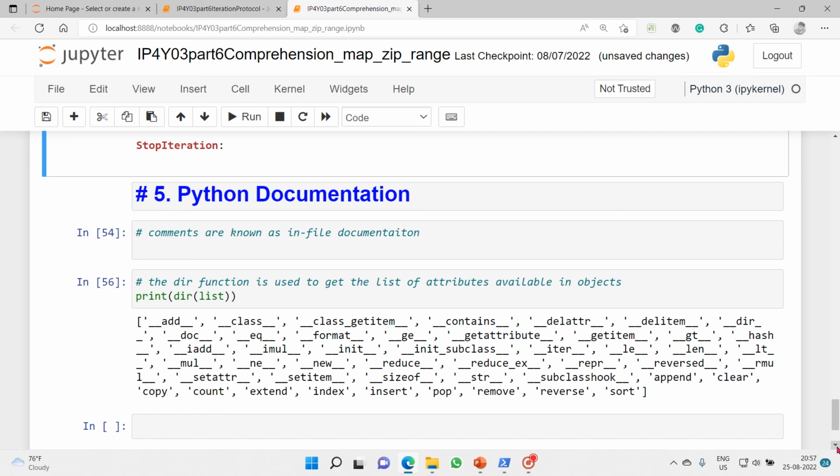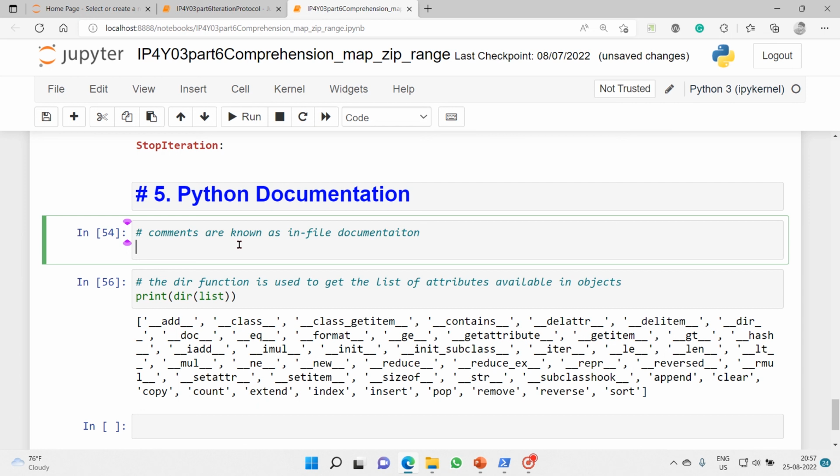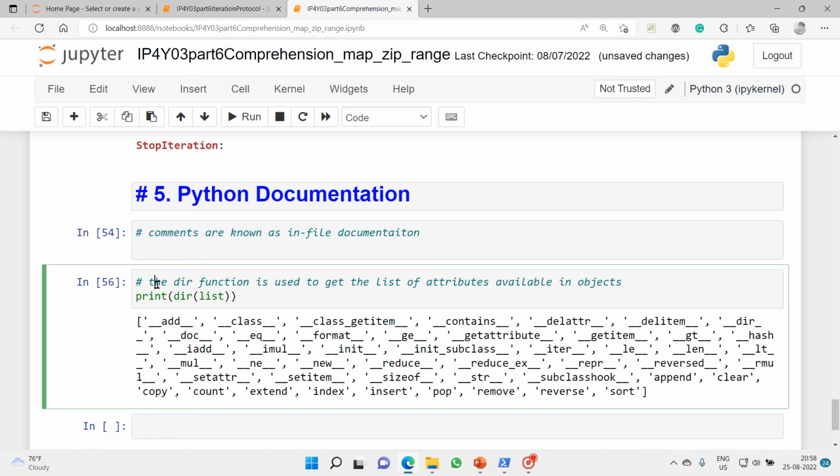Before we close this session, I would like to discuss Python documentation. As we have discussed earlier, we use hash to include comments. These comments are known as in-file documentation, and we can use the dir function, which is used to get the list of attributes and methods available in an object.